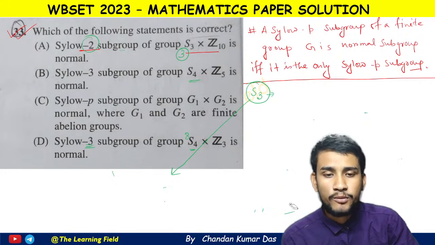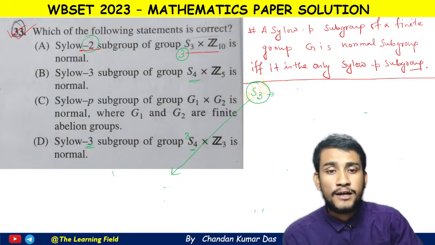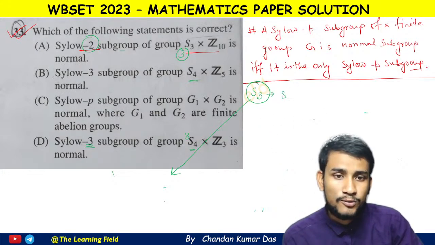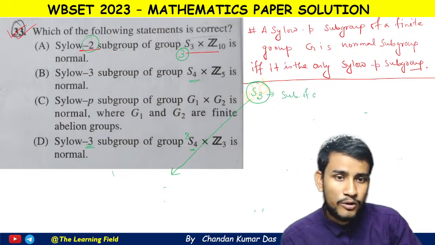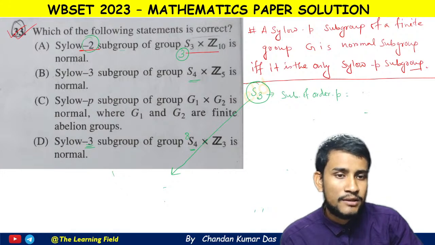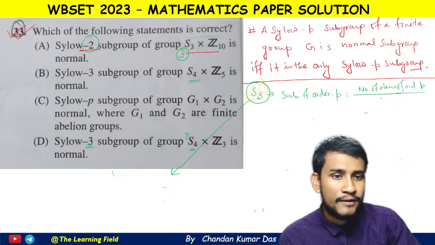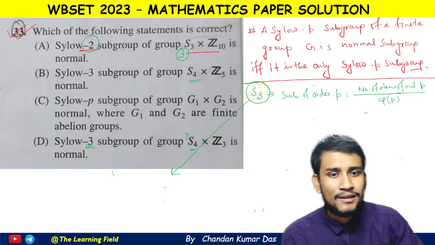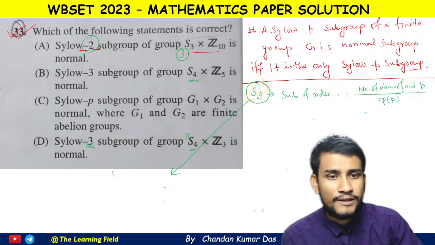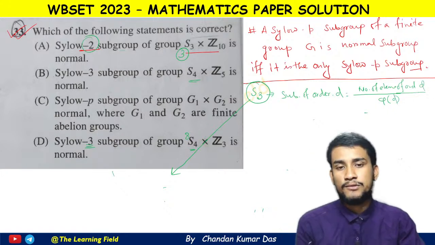And one more formula we need here, which is subgroup of order 2. Subgroup of order P means here क्या होगा, number of elements of order P by phi P और phi n, n लिखते हैं यहाँ पे और d लिखते हैं. ठीक है, d by phi of d, ये फॉर्मूला भी यहाँ पे यूज होगा.